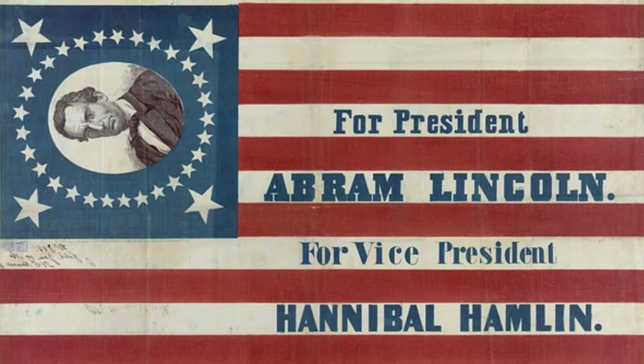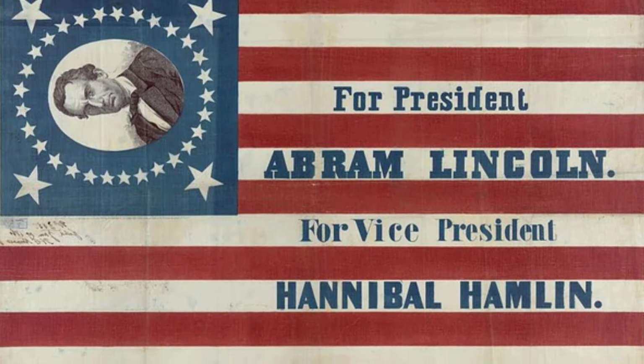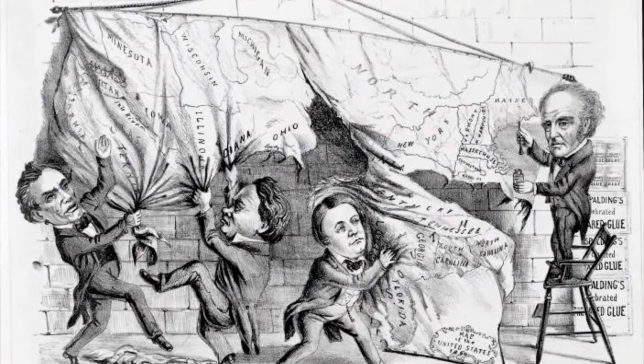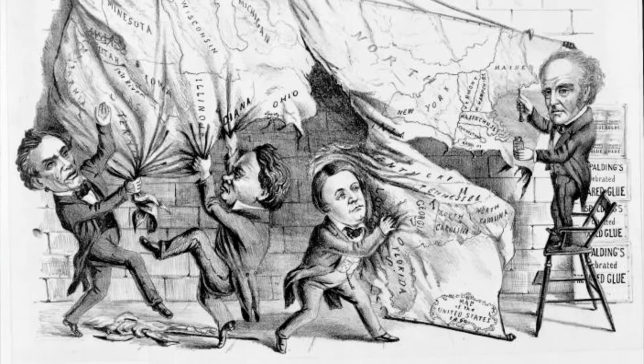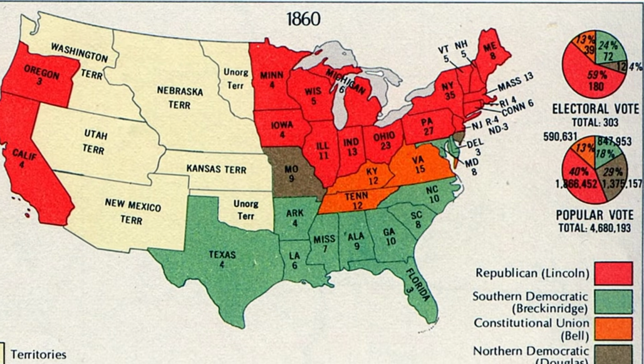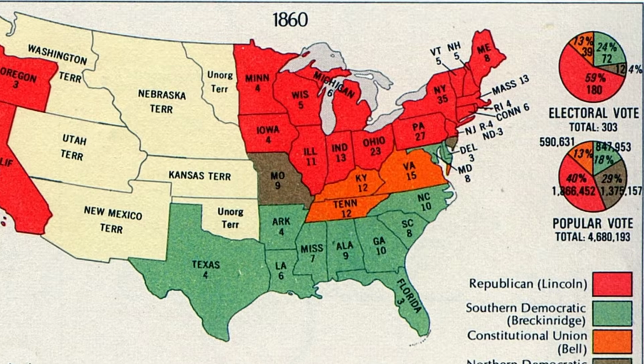In 1860, he was nominated by the Republican Party to run for President of the United States. In the election of 1860, he faced off against 3 other candidates: Northern Democrat Stephen Douglas, Southern Democrat John Breckinridge, and Constitutional Union Party candidate John Bell. Lincoln won the election with only 40% of the popular vote, but with 180 electoral votes, enough to win the Electoral College.